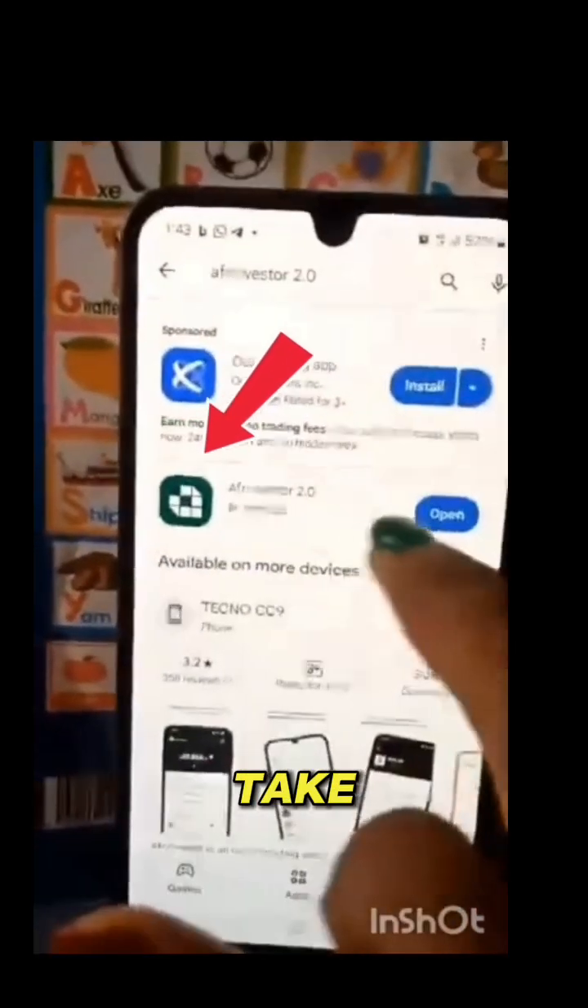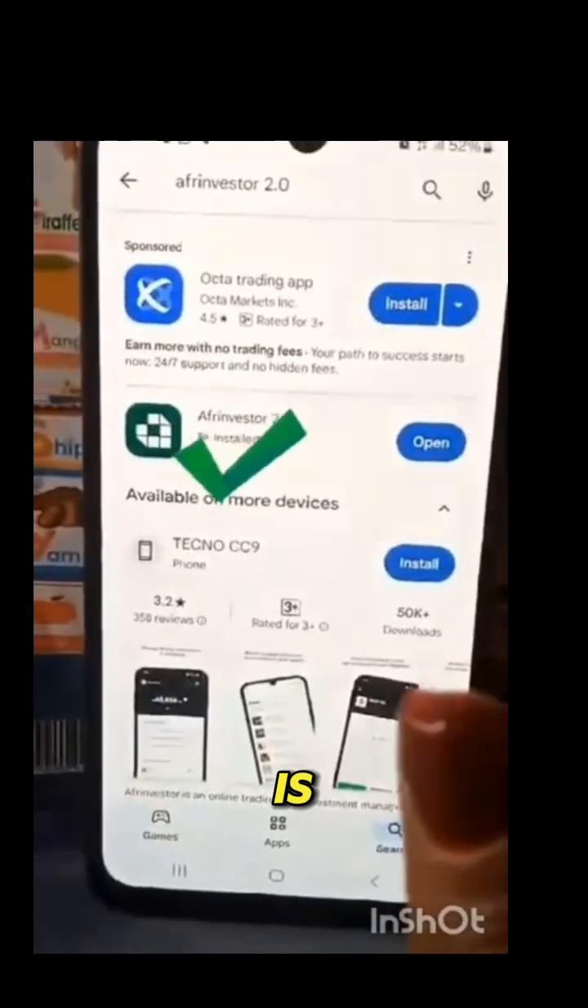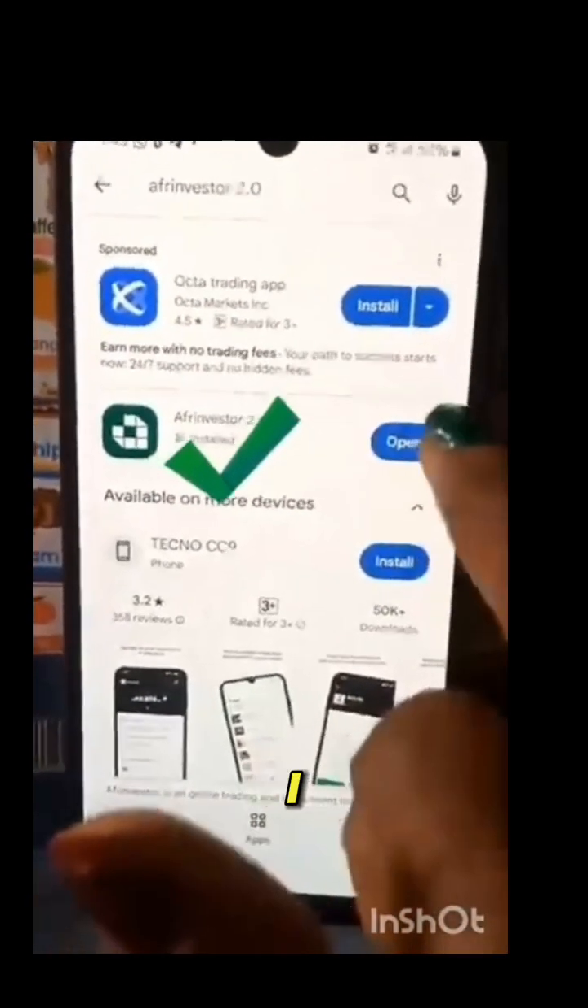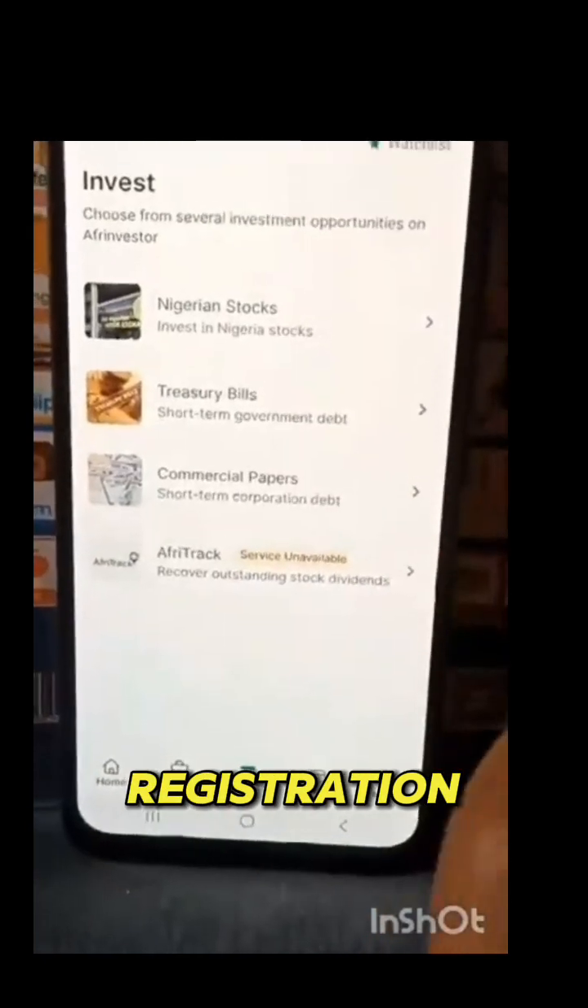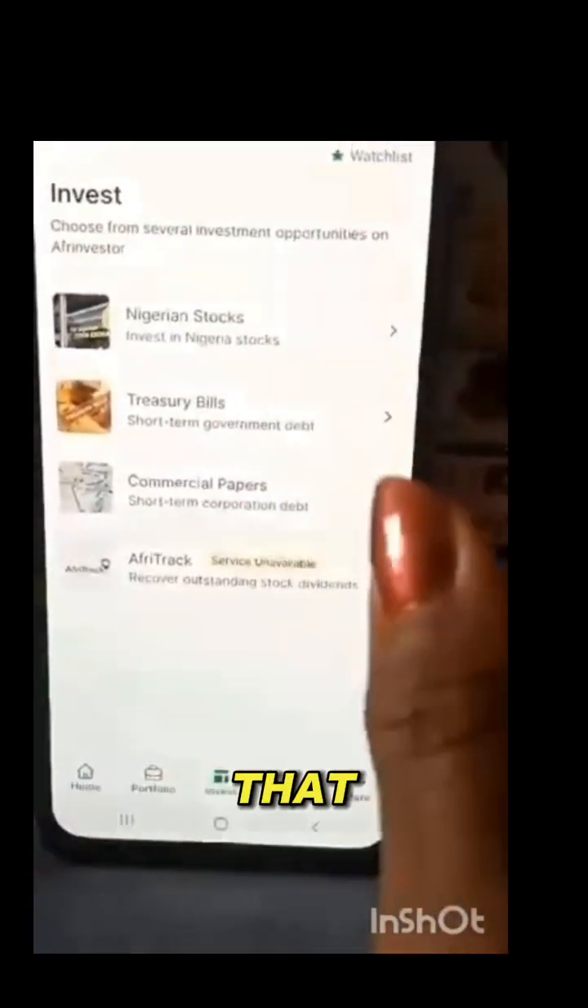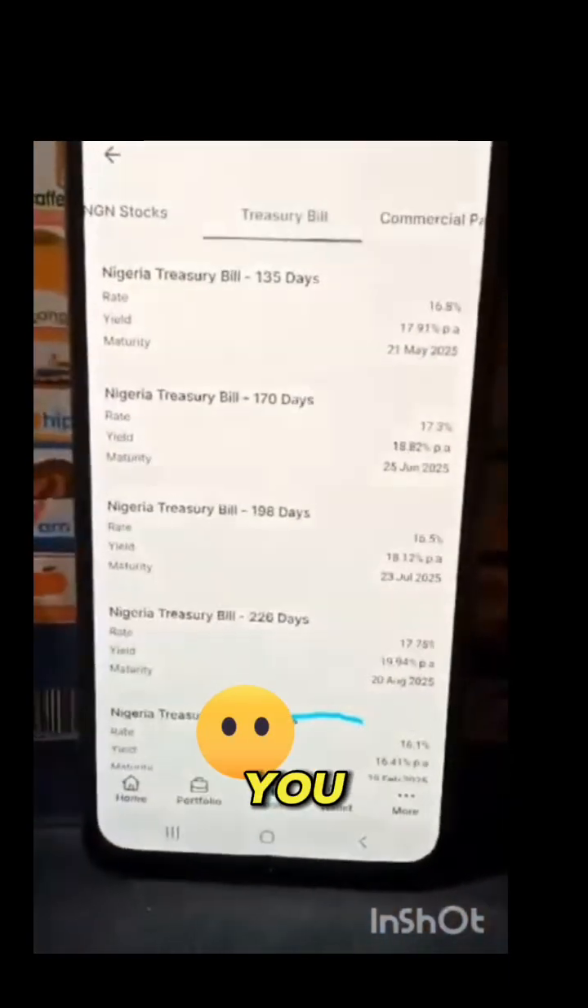So it will take you to this place. You click the second option, which is the app. You download it, and you open it. When you open it, you do the registration and put all your correct information, your correct email, and everything that you're supposed to include when you're registering.